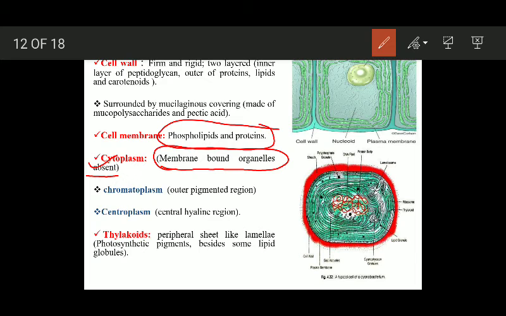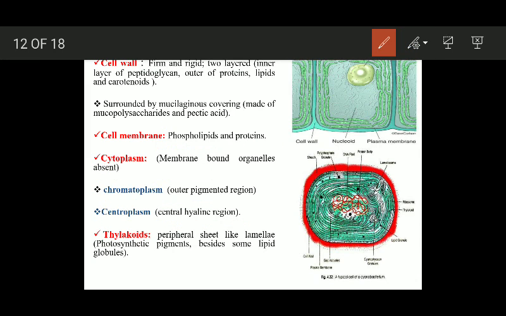Then the cytoplasm is differentiated into two distinct regions. One is known as chromatoplasm. It is the outer pigmented region. And then we have centroplasm. Centroplasm is the central hyaline region. And in the centroplasm there is genetic material.